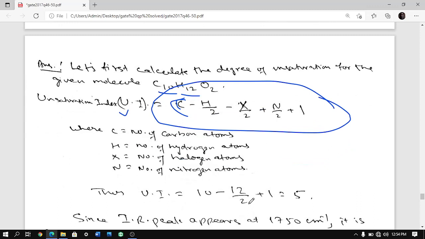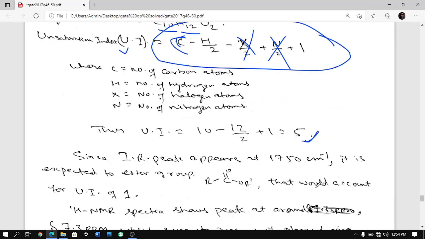So 10 minus 12 by 2, the other terms are of no use because no nitrogen, no halogen, plus 1 is equal to 5. If you think about the benzene ring, benzene has 4, because 3 pi bonds plus 1 ring is 4. One more must be there, which we will find out.